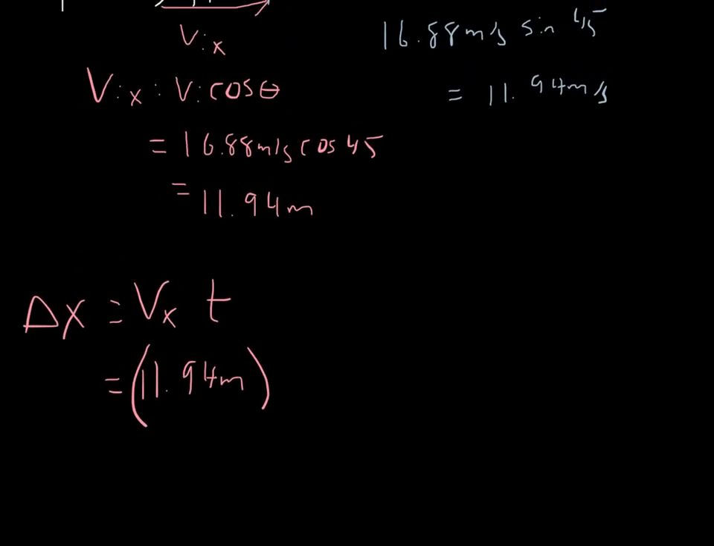Remember, if I want to find the range, delta x is going to be my velocity in the x times time. Well, I already have my velocity in the x. It's 11.94 meters per second. But now I need to find my time of flight. You do not use the time you got yesterday. You have to calculate the flight time using this information, because now our initial velocity in the y direction is 11.94. So let's use that information to find our new time.